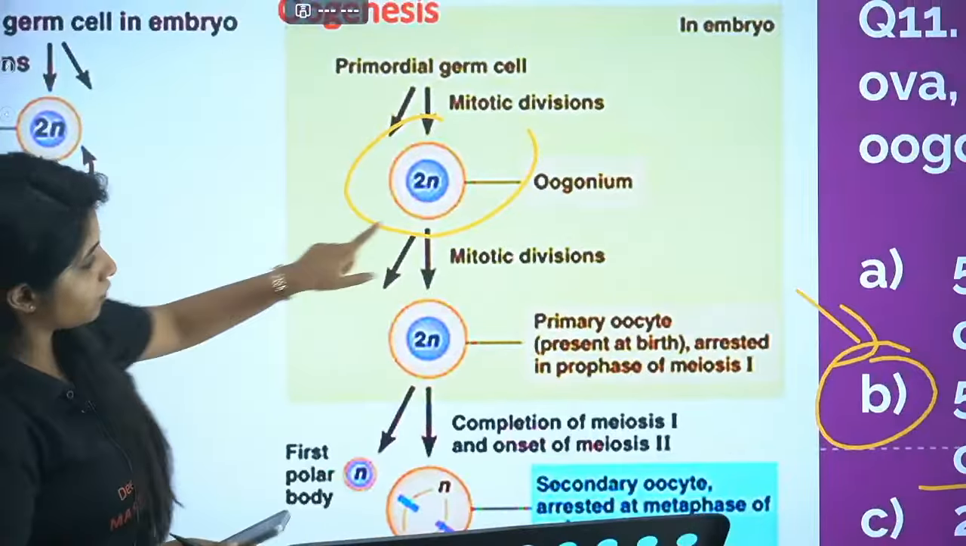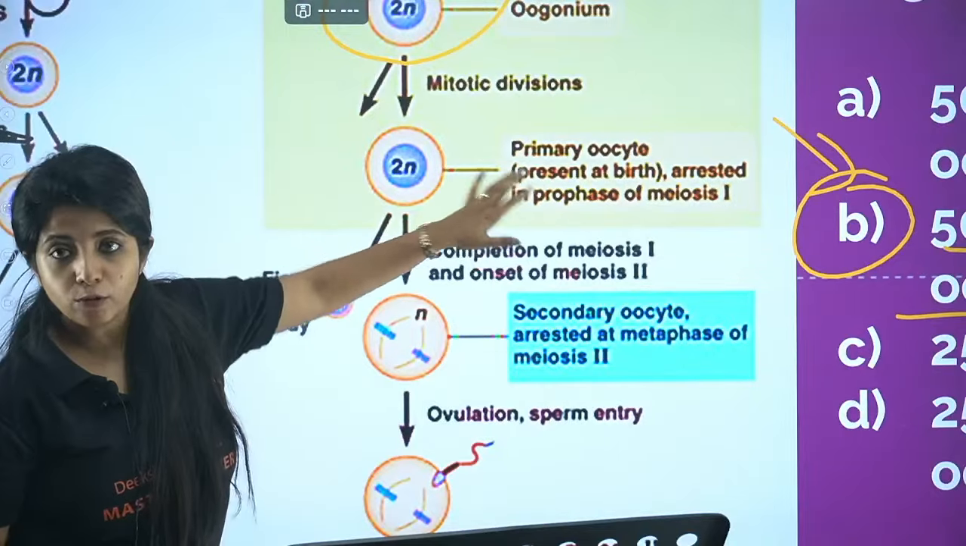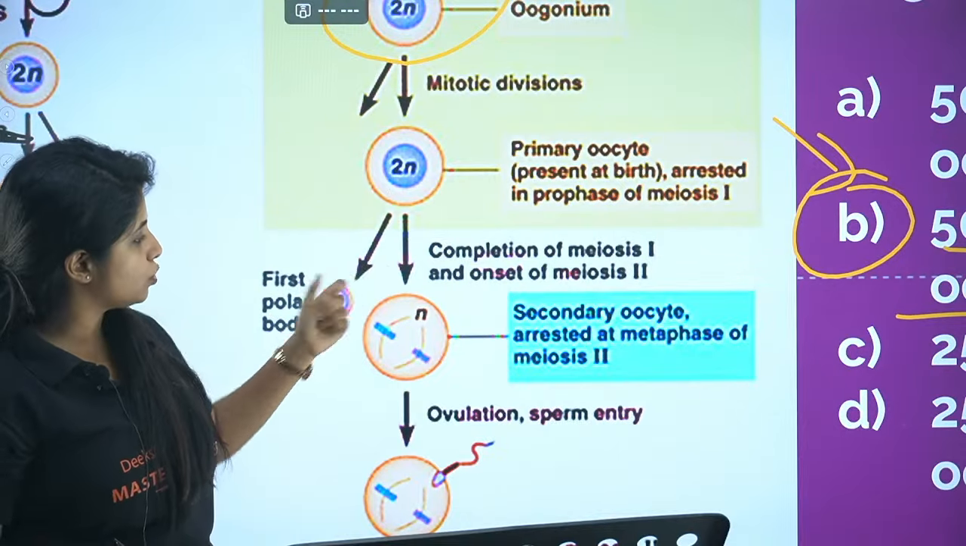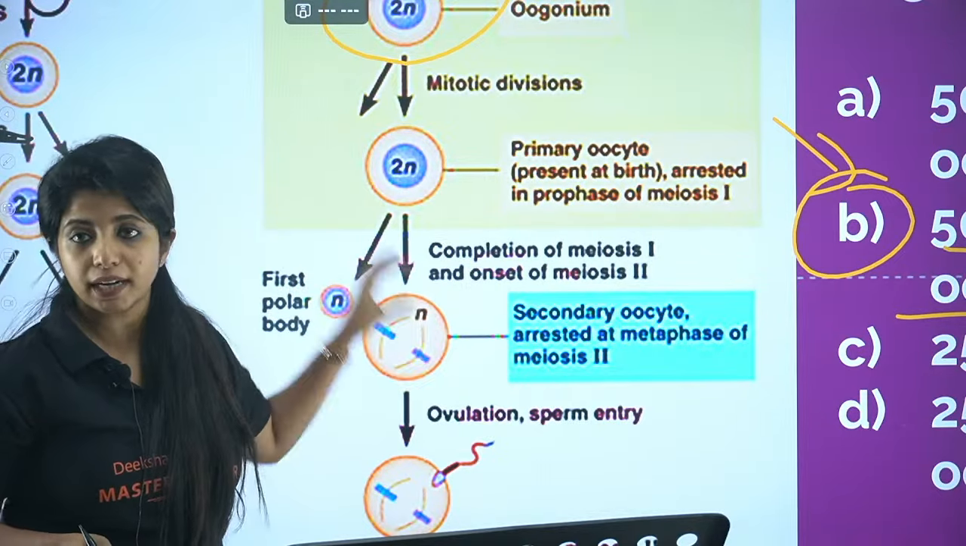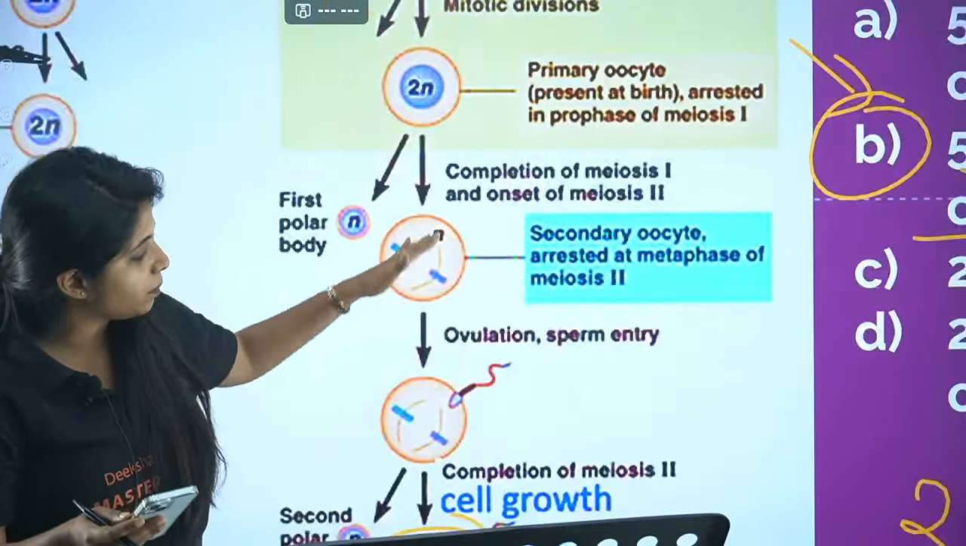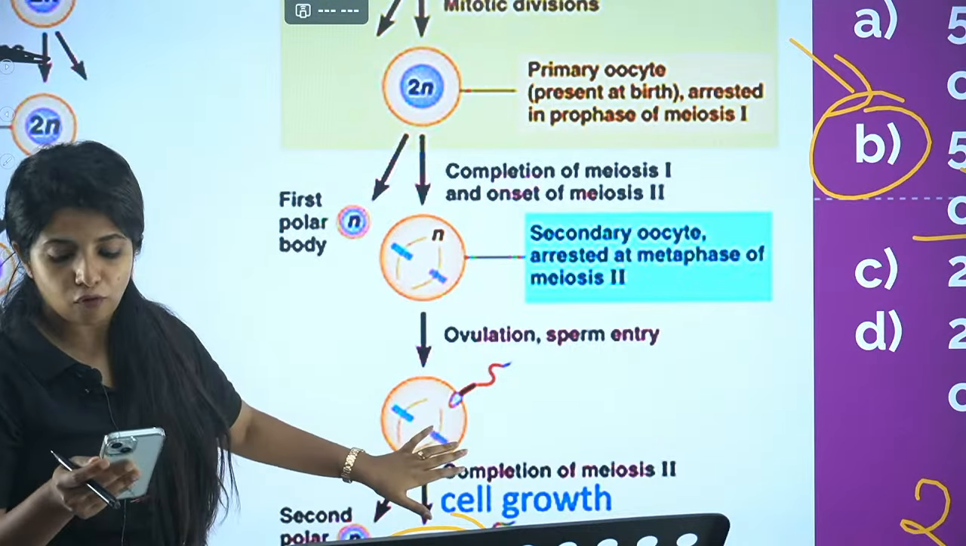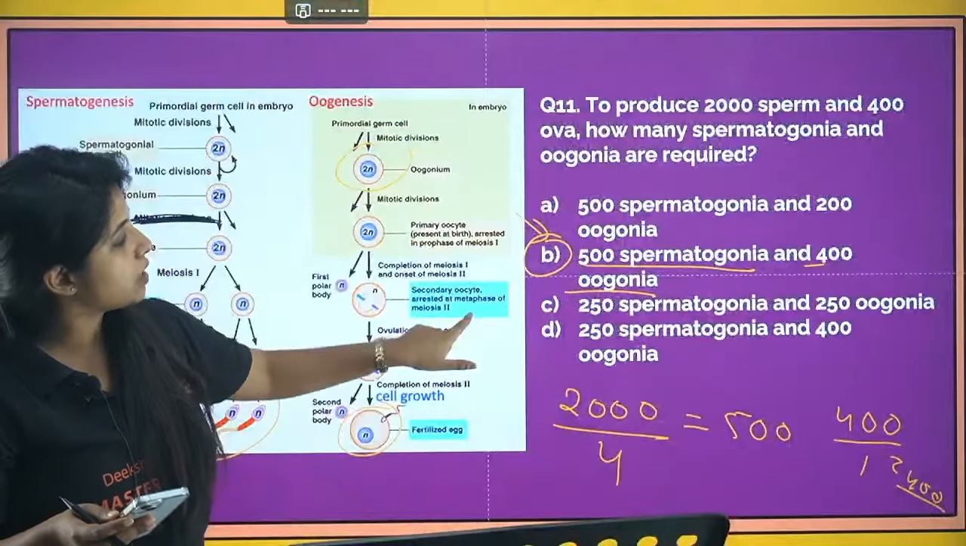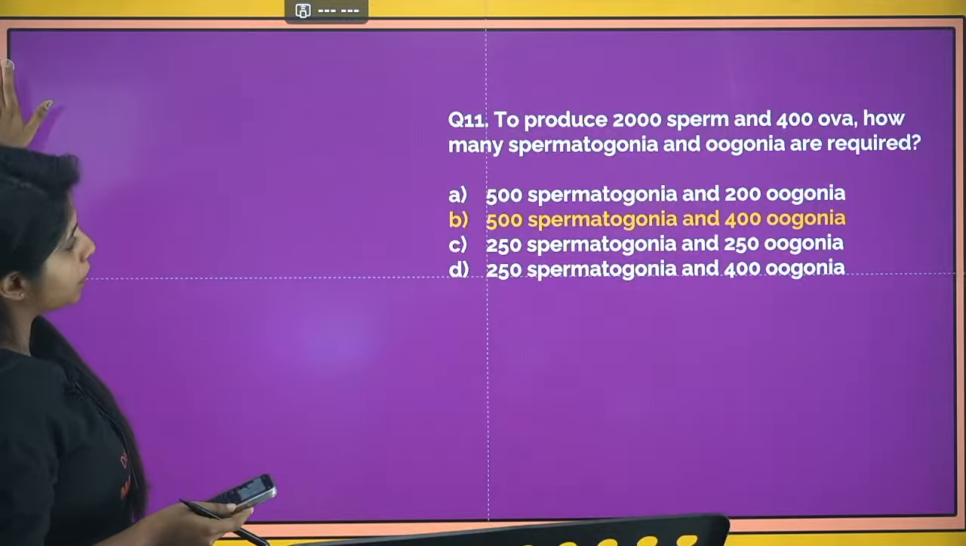Okay, here you have the oogonium. Here you have the primary oocyte with 2N. It undergoes meiosis. You have the first polar body and the secondary oocyte. Here it's when it gets halved, not before. And now it remains the same. N remains N in the ovum as well. So your answer for this question is secondary oocyte, not primary oocyte.